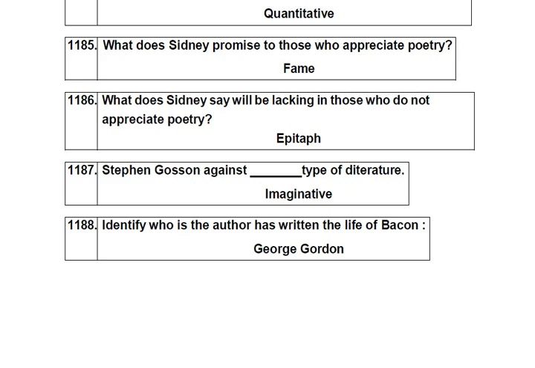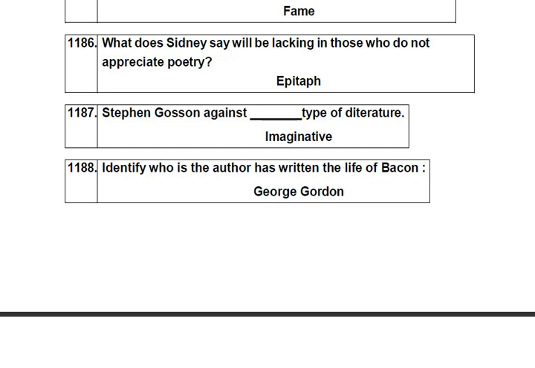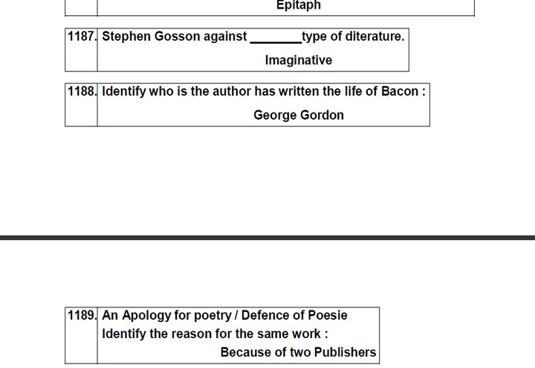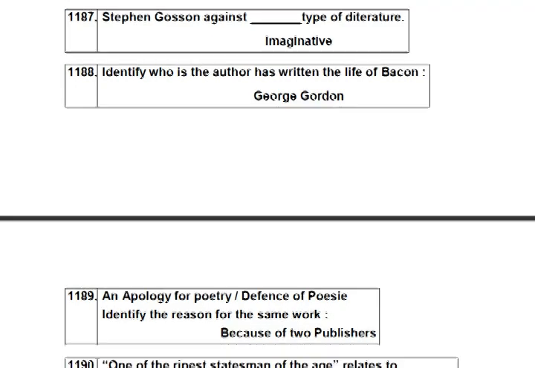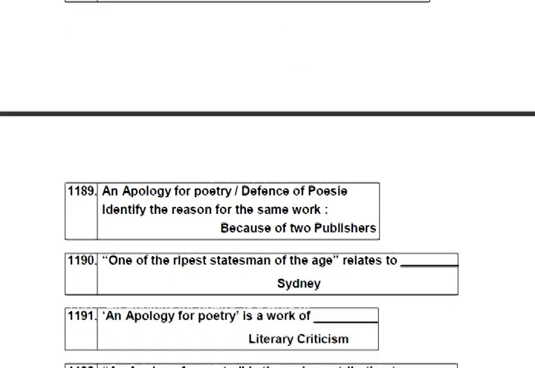Stephen Gosson's work is against this type of literature: imaginative type. Identify who has written the life of Bacon. George Gordon. An Apology for Poetry. Identify the reason for the same work. Because of two publishers.